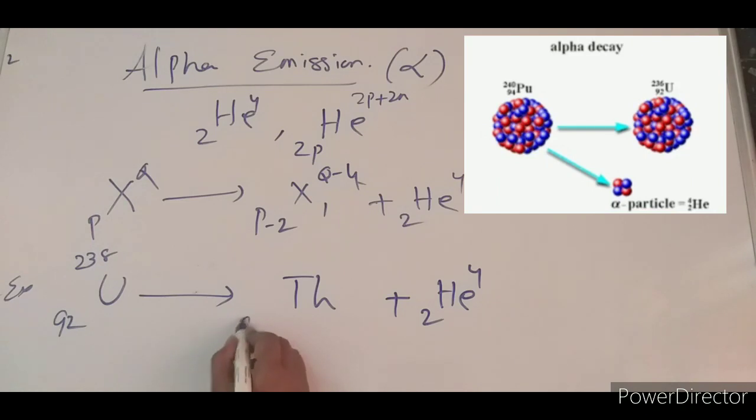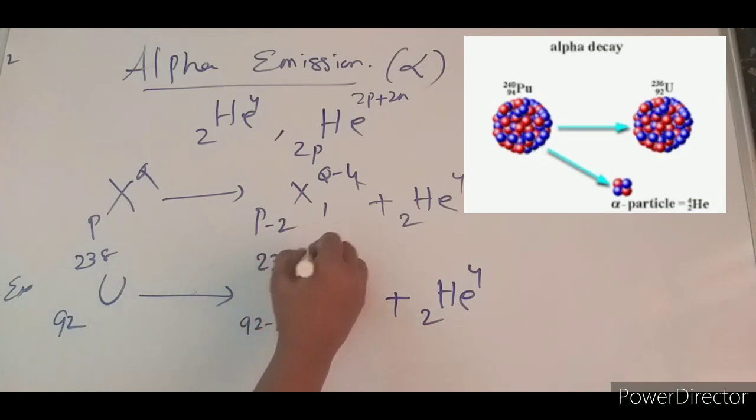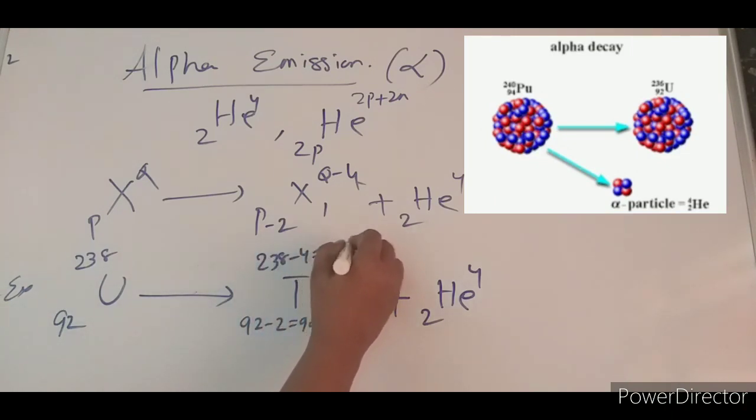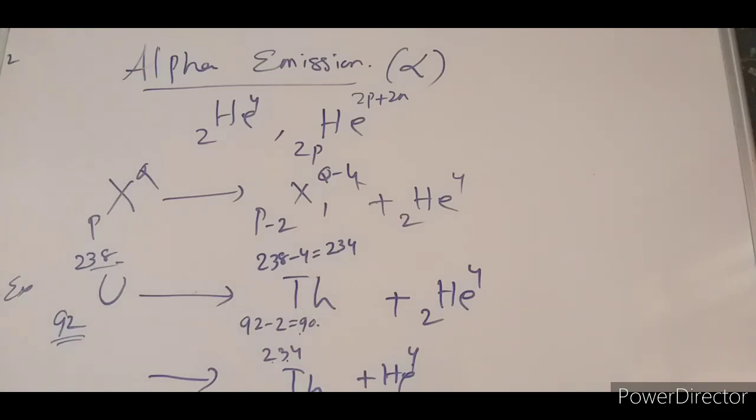How much will it be? 92 minus 2 equals 90, and 238 minus 4 equals 234. So we get thorium 90, 234 plus helium 2-4. Check: 90 plus 2 equals 92, and 234 plus 4 equals 238. I hope you understand this.